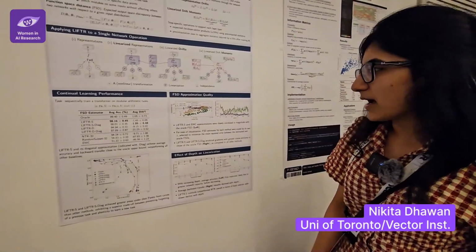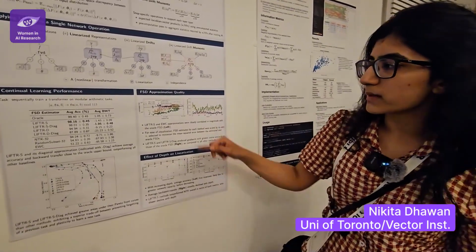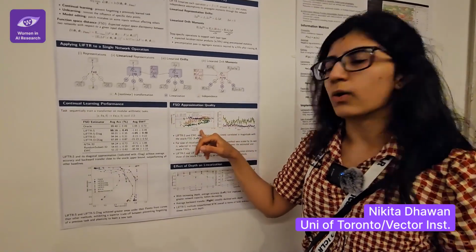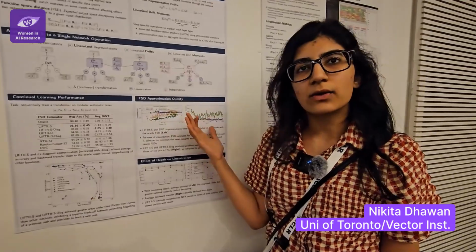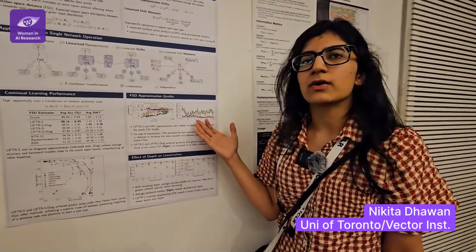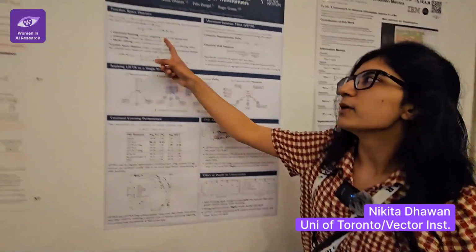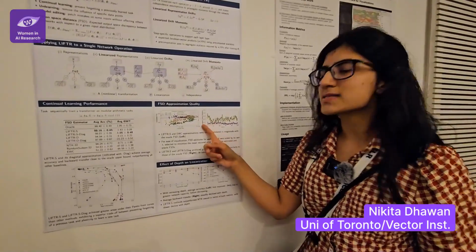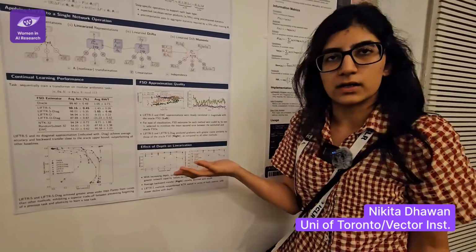So yeah, the other couple of analyses that we did are to see why this works well. One thing we looked at was how well our estimated function space distances correlated with the Oracle function space distance. We get good correlations, but some of the other baselines also get correlations in spite of having poor performance here. So we realized that maybe a more useful metric to look at is the gradients produced by these computations, because really what I'm going to do is regularize this quantity with gradient descent or some optimization technique. So we looked at the gradient cosine similarity between our function space distances or the baseline function space distances and the Oracle function space distance.